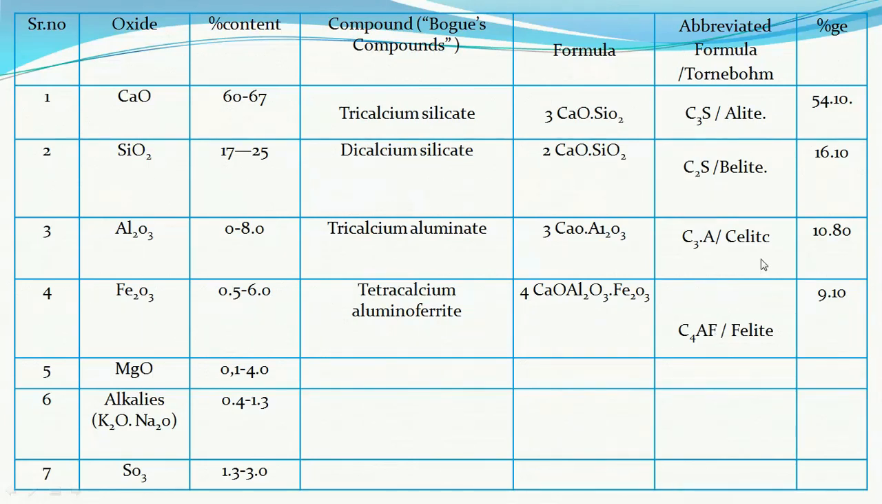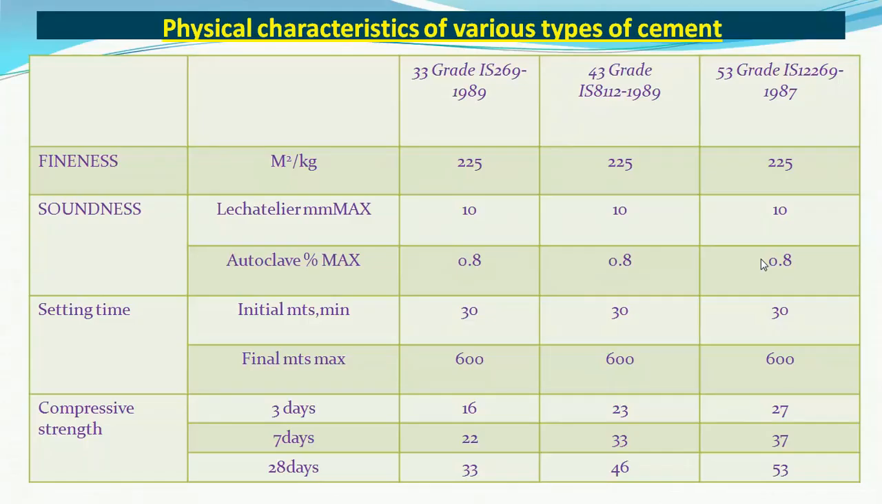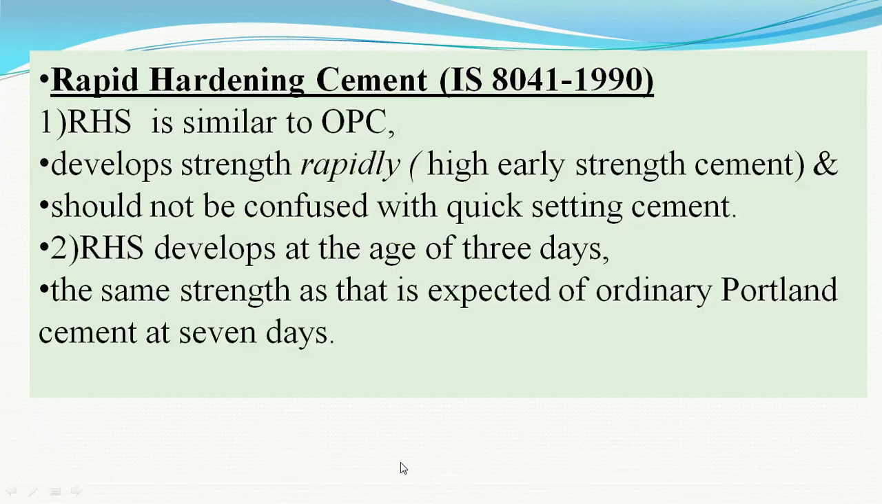If we know these basic qualities of the Bogue compounds, then we can prepare various different kinds of cements. As has been seen in the earlier table, this 33, 43 and 53 grade has fineness, soundness, setting time and compressive strength as the figures given in this table, which we discussed very nicely earlier. Now we will move on to the rapid hardening cement.